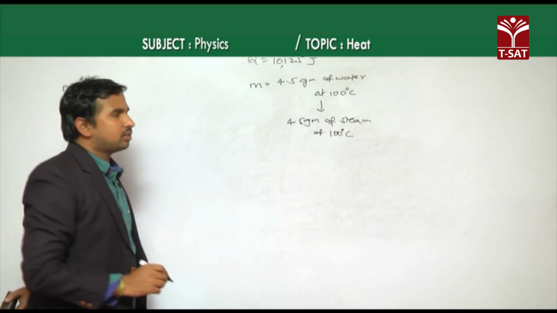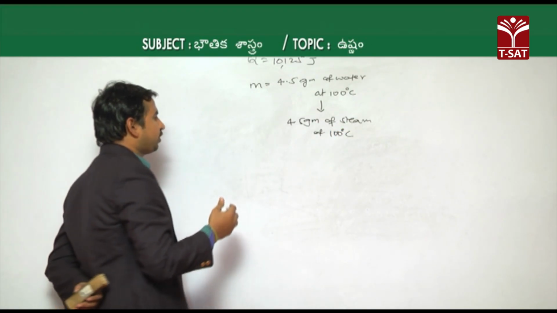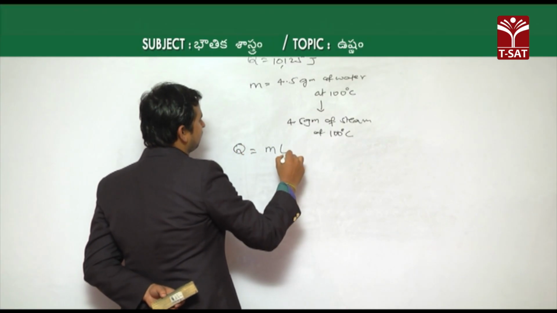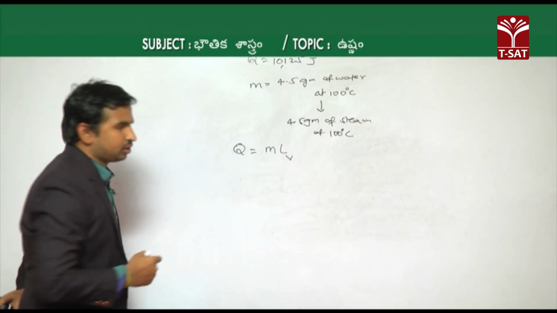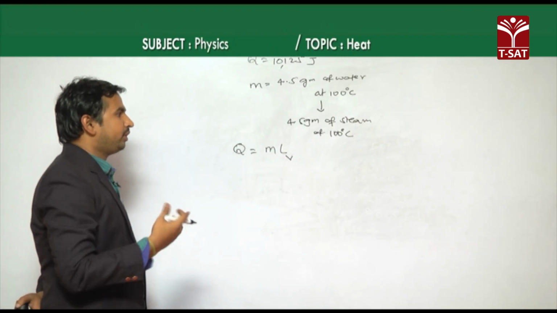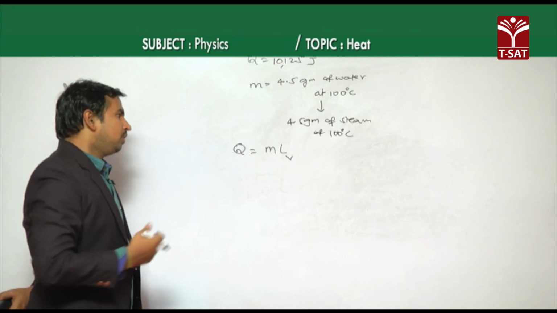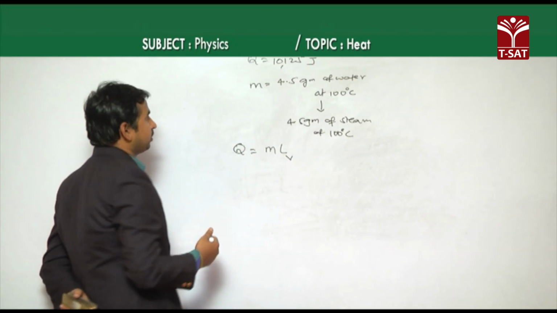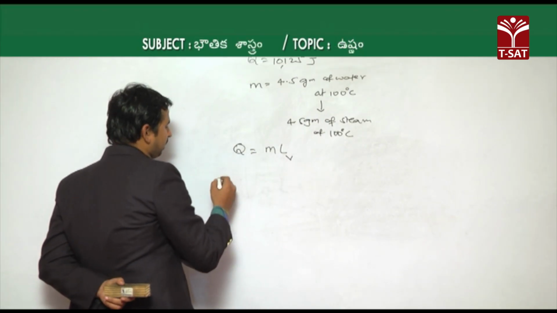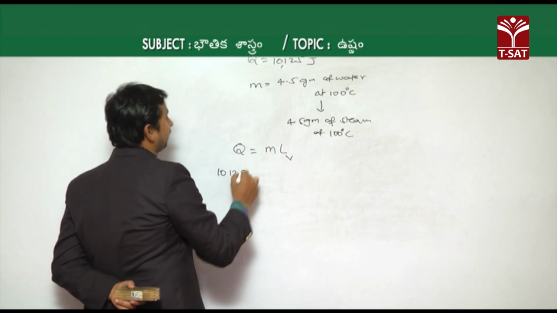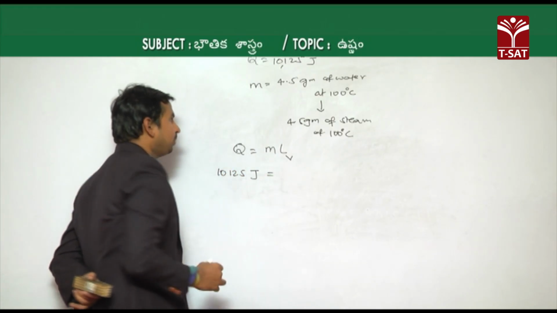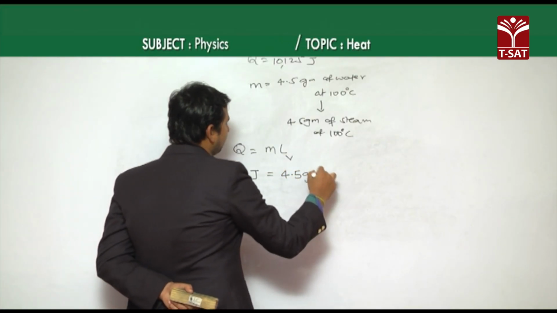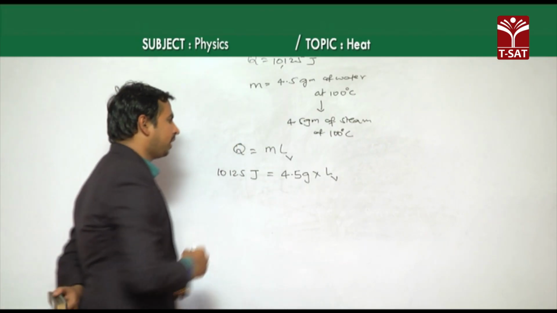Then as mass is given, we know that when there is a change of state, we have to take latent heat, which in this case is the latent heat of vaporization, the conversion of a liquid to a gas. So we have to find the latent heat of vaporization. The heat energy given, 10,125 joules, is equal to the mass, 4.5 grams, into the latent heat of vaporization that we have to find.